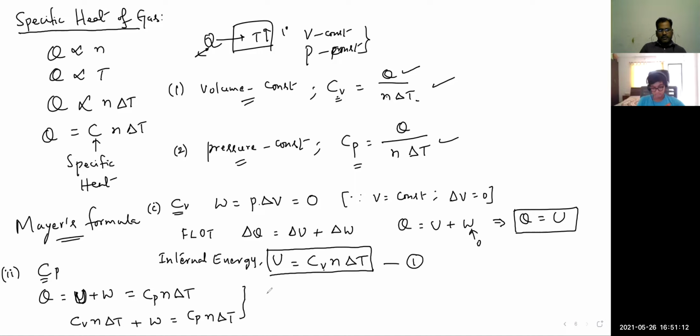Now, from these two, W can be written as this term. I am taking that side, and I am taking N delta T common. Can I write like this? CP minus CV.